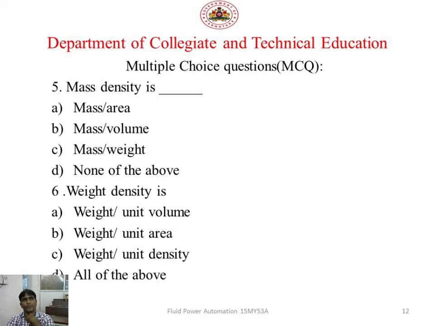Next, the sixth one. Weight density is: A, weight per unit volume; B, weight per unit area; C, weight per unit density; D, all of the above. The right option is A, weight per unit volume, which we call weight density.